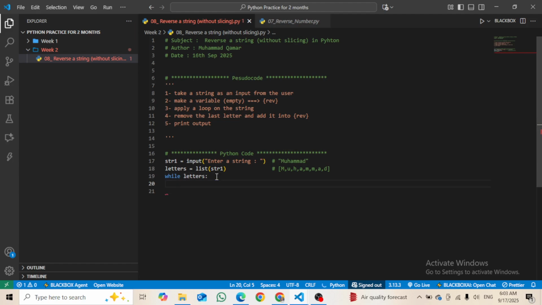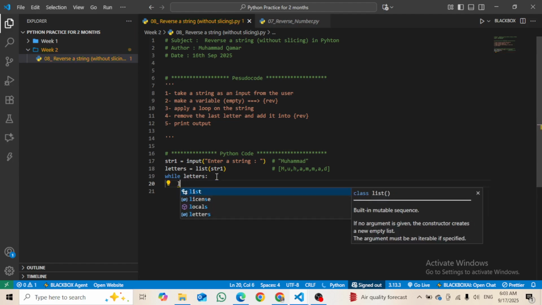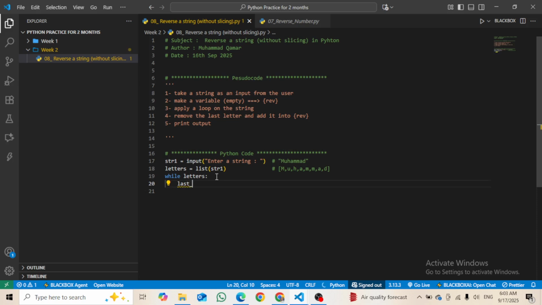Then I will say last letter. It will be easy for you to understand what I mean by the last letter. The last letter basically means this, the D. If we remove the D, then it will be the A, and like this.